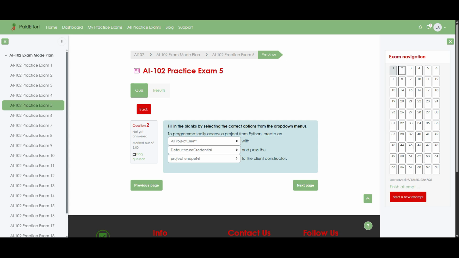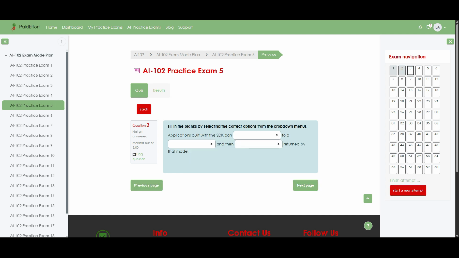By contrast, Azure OpenAI Service API's endpoint or Azure AI Services API's endpoint are different endpoint types and do not replace the project endpoint for this client, and the Azure AI Projects for .NET or JavaScript options belong to other language software development kits rather than the Python client or credential.